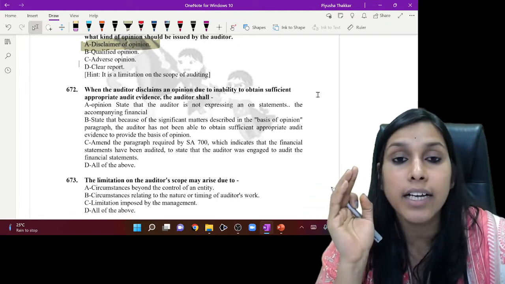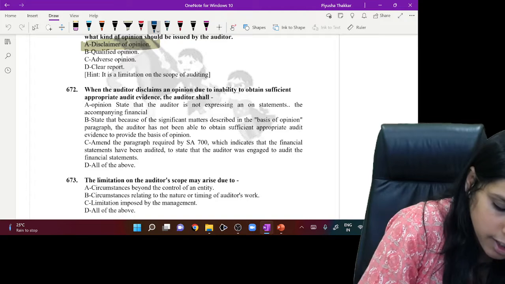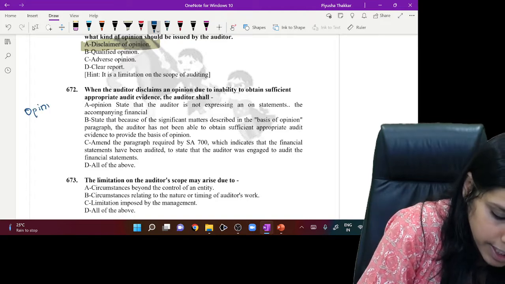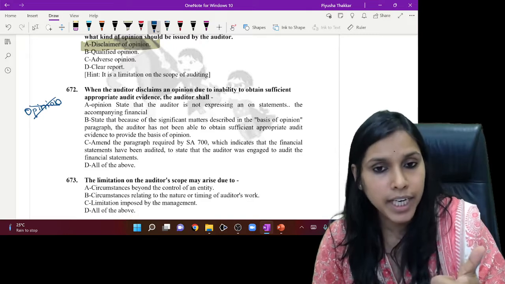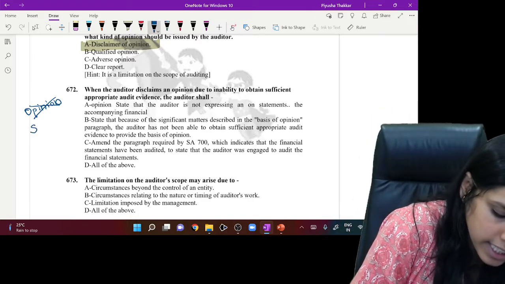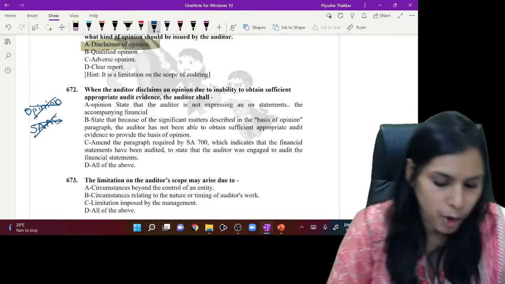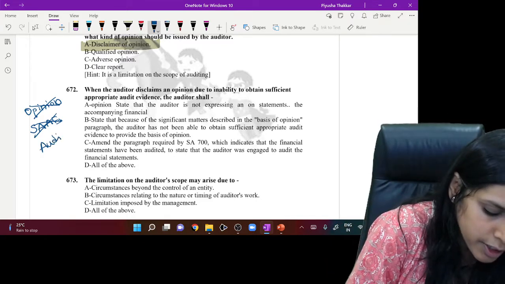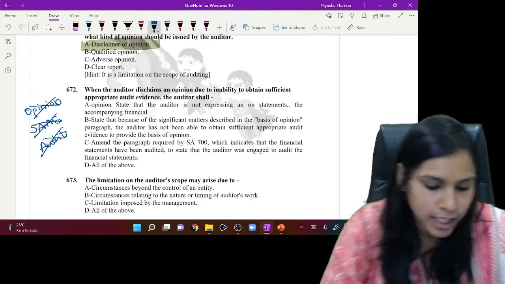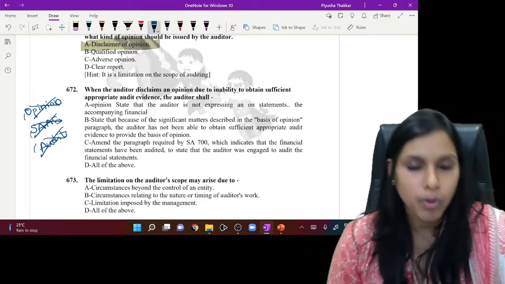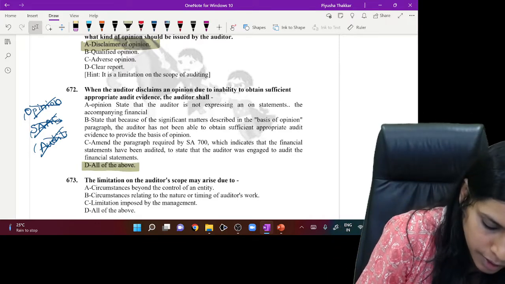Now, under disclaimer of opinion, the first thing we need to say is we are unable to express an opinion, so there is no opinion. Then we have to say that sufficient appropriate audit evidence was not possible. And point 3, we could not perform the audit on the financial statements. All three points, A, B, C, speak about these three points respectively. So the ideal answer here should be all of the above.